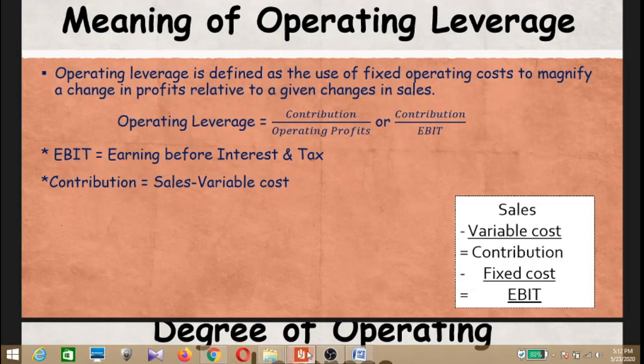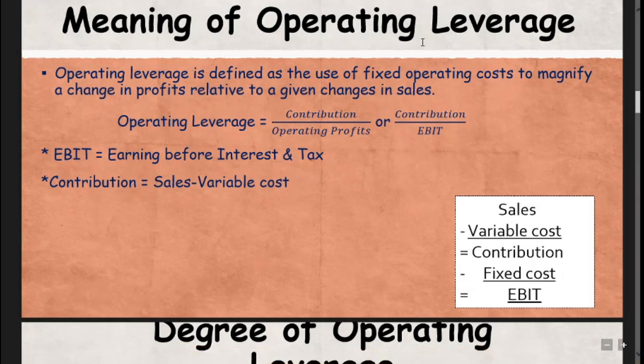So you need to focus on three things while explaining the meaning of operating leverage. Three things. That means use of fixed operating cost to magnify a change in profit by a relative change in sales. These are the three things.